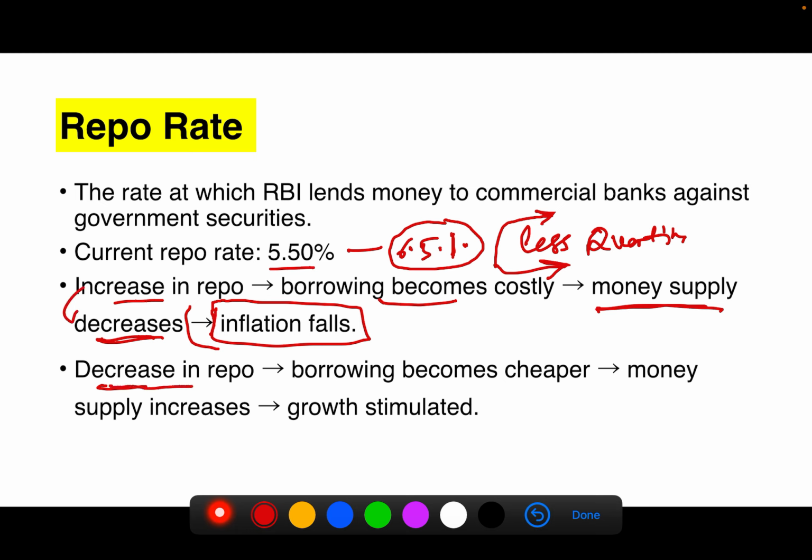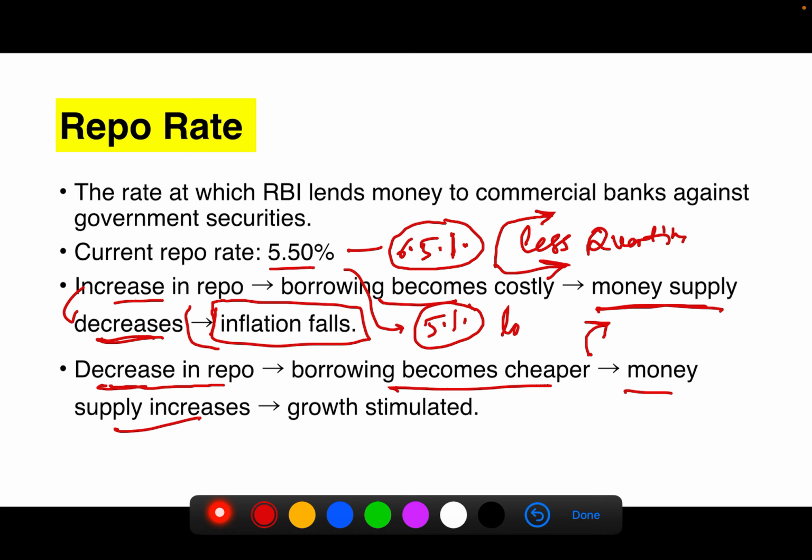Similarly, a decrease in repo rate. Suppose this 5.5% is reduced to 5%, then banks will get the same funds at a lower cost. So they will borrow more funds from the RBI, and the borrowing becomes cheaper for the banks, who finally transfer that cheaper rate to the customers or the borrowers. So the money supply increases.